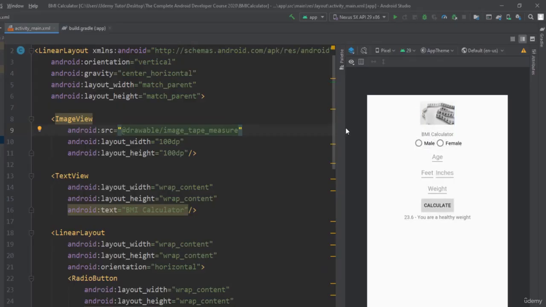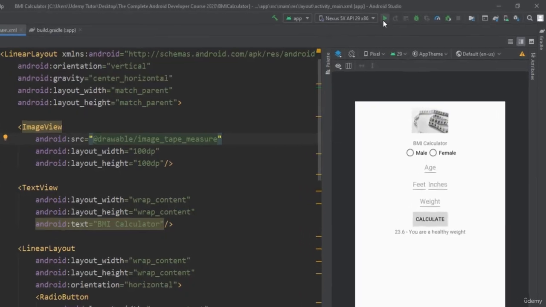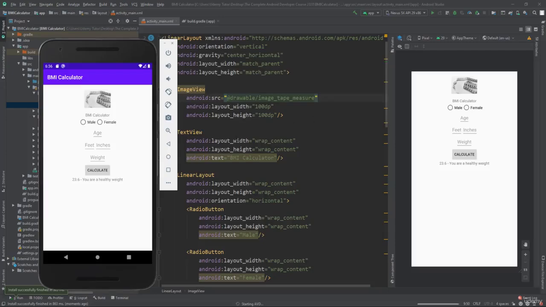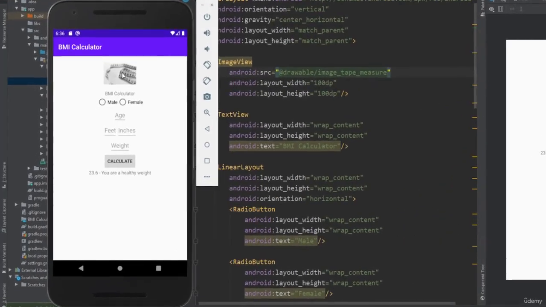So this is a good point now to run the app on the emulator just to see what this looks like on a phone and see what we need to change. So go ahead to the toolbar, click run. Okay, and that's now loaded. So let's have a look at this. We have the picture. I'd say it's a bit close to the edge of the screen there. It's a bit close to the toolbar, so we could maybe bring that in a bit. Also, the distance between the individual views is far too close. We need a bit of space between those.